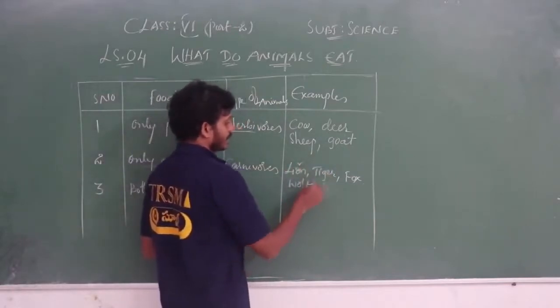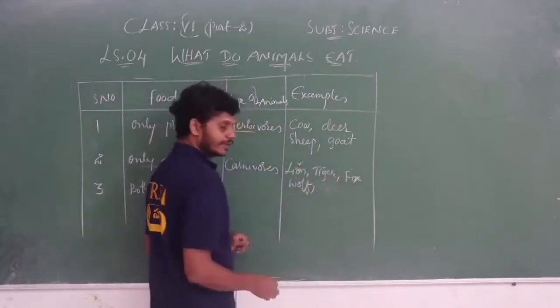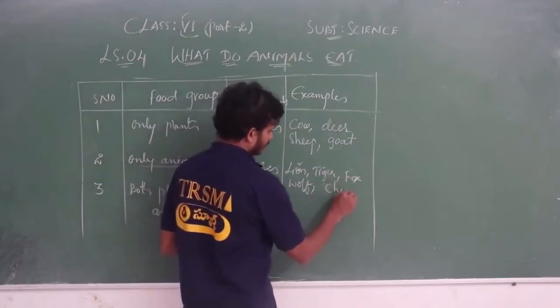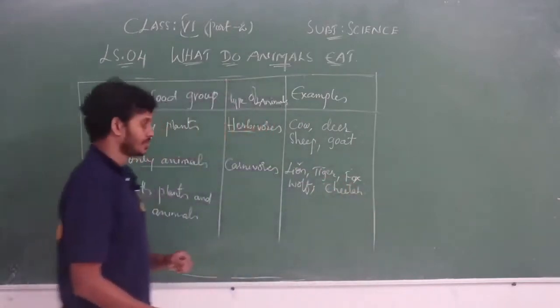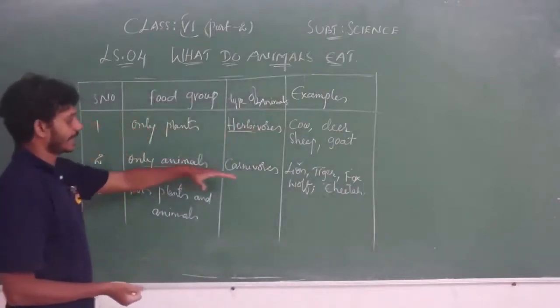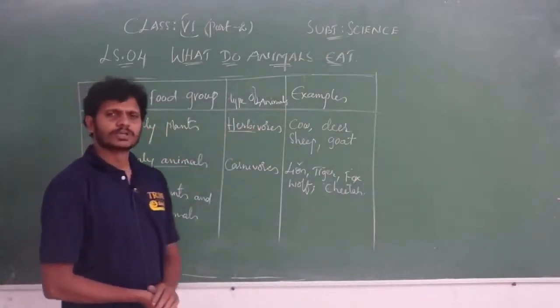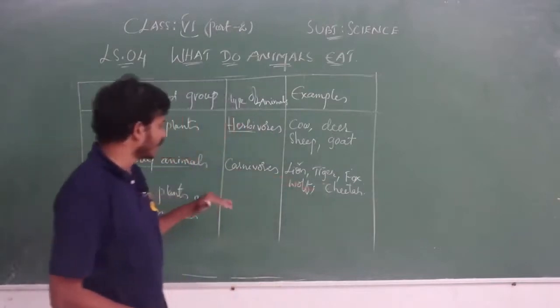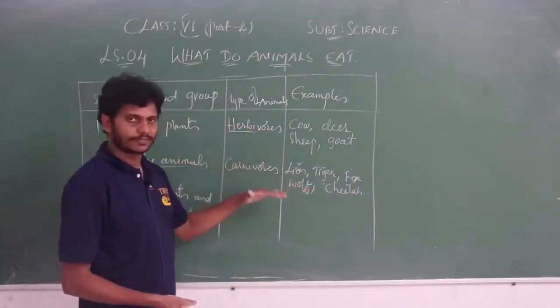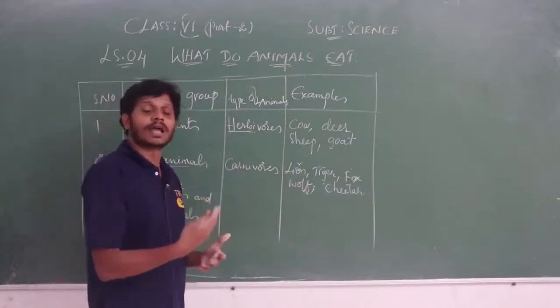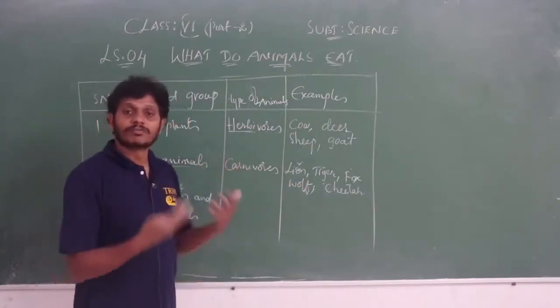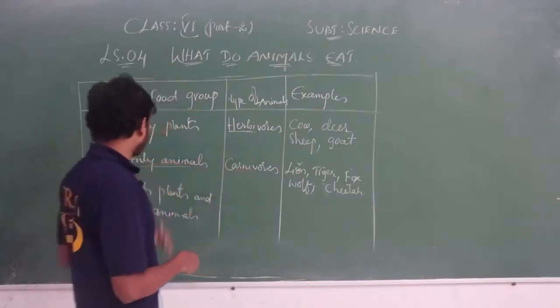Lion comes under this, tiger, fox, wolf, and even cheetah. Is it clear for you? So what do you mean by carnivores here? Animals which eat other animals, which depend on other animals for their nutrition, for their food. So we call them carnivores.